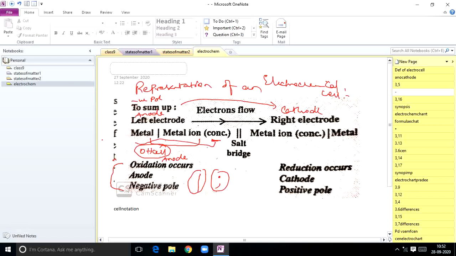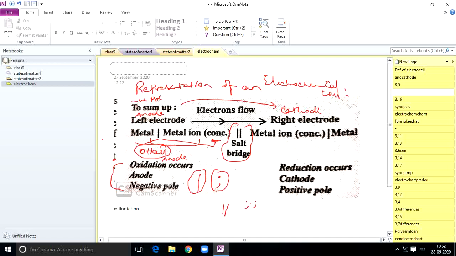Now after representing the oxidation half cell in that format, double vertical line or double semicolon represents a salt bridge. So in this, after representing oxidation half cell, see here, this is a salt bridge. Salt bridge is always represented by a double vertical line. Okay, after writing the salt bridge, next, the electrode on the right hand side is written by writing the symbol of the metal first, followed by the symbol of the ion with its concentration in brackets.